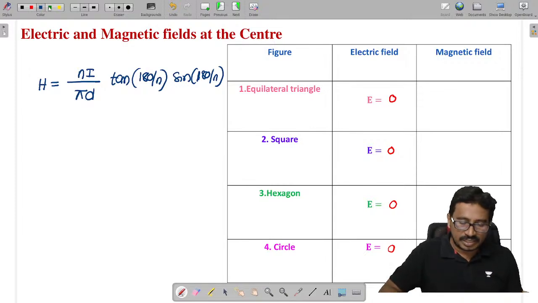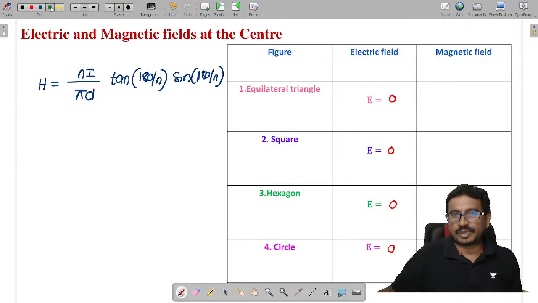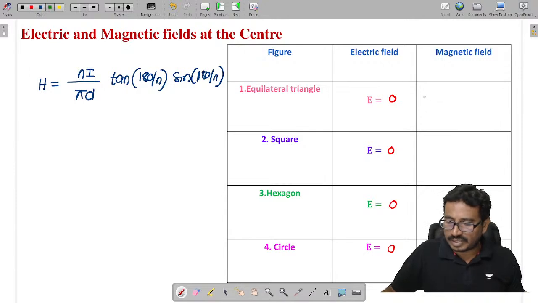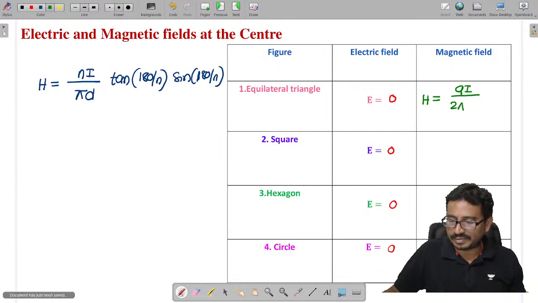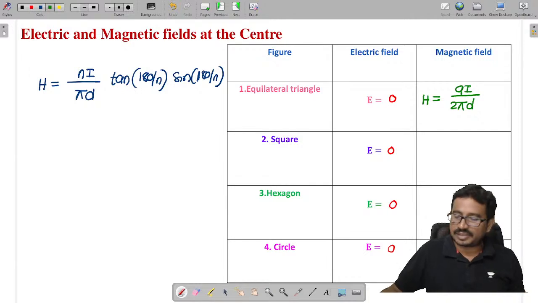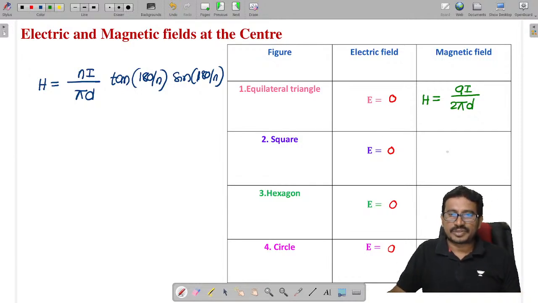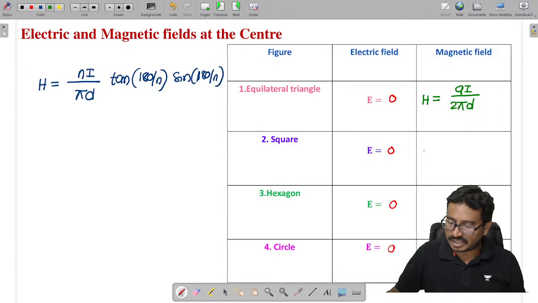If we consider an equal sided polygon with n sides, the magnetic field at the center in case of an equilateral triangle is 9I by 2 pi d; you can replace the n value 3 and get this. For a square, which is very important, try to remember, it is 2 root 2 I by pi d.